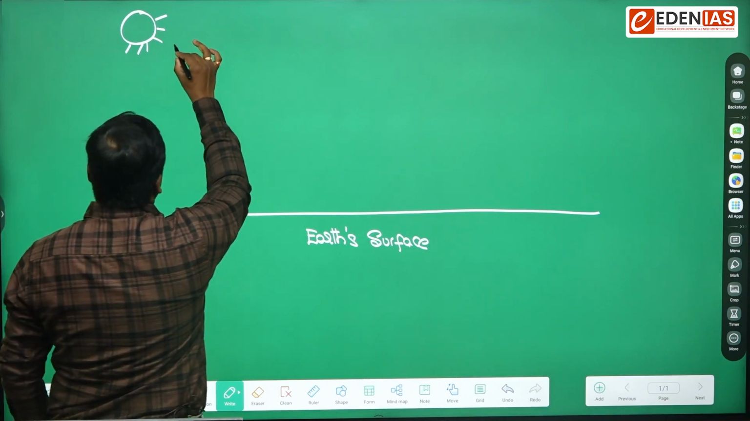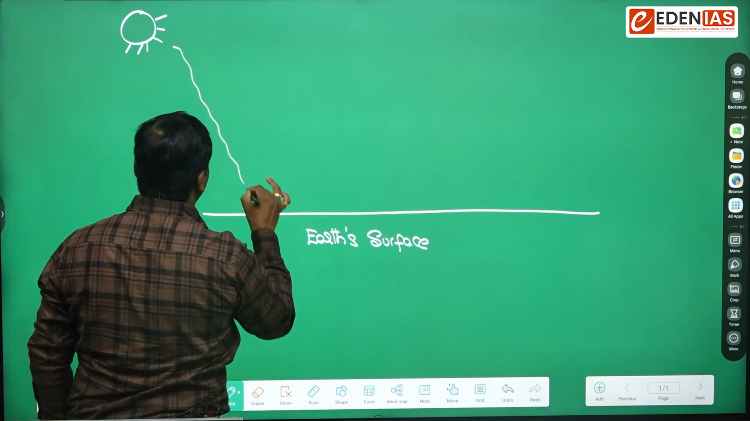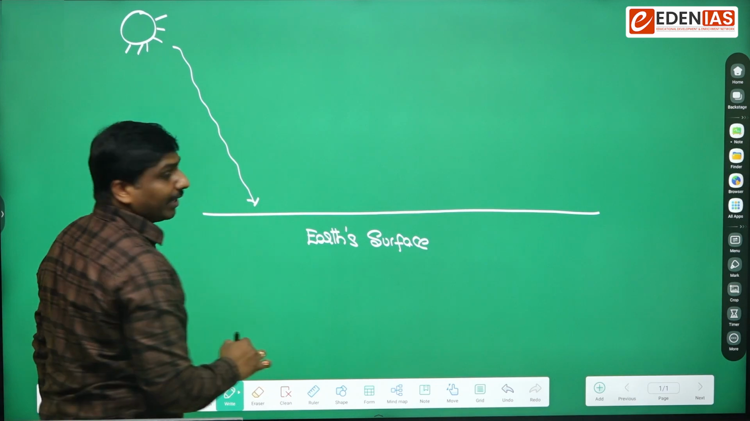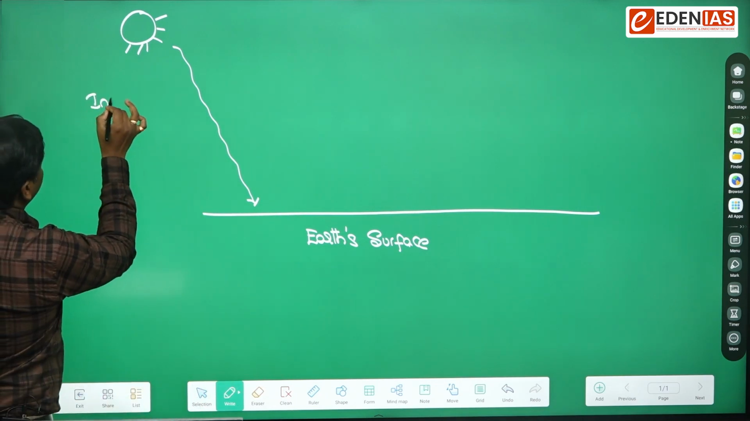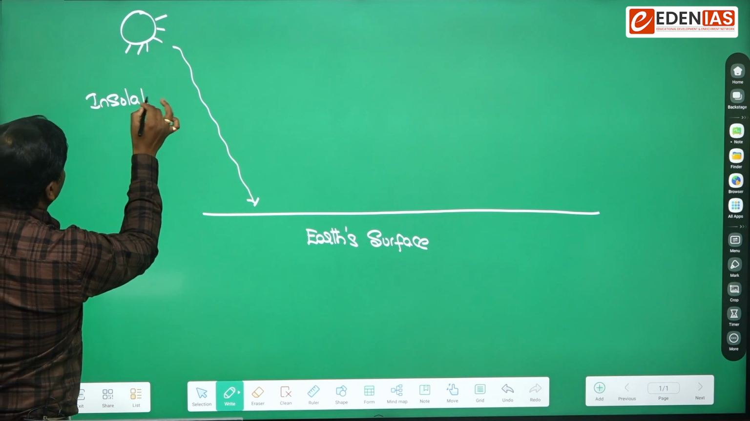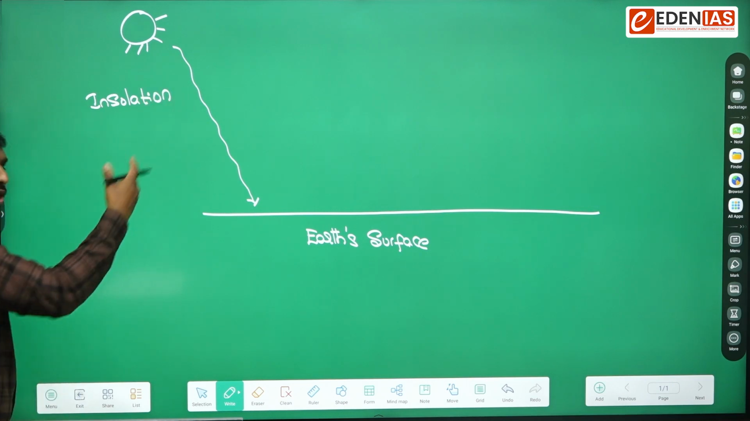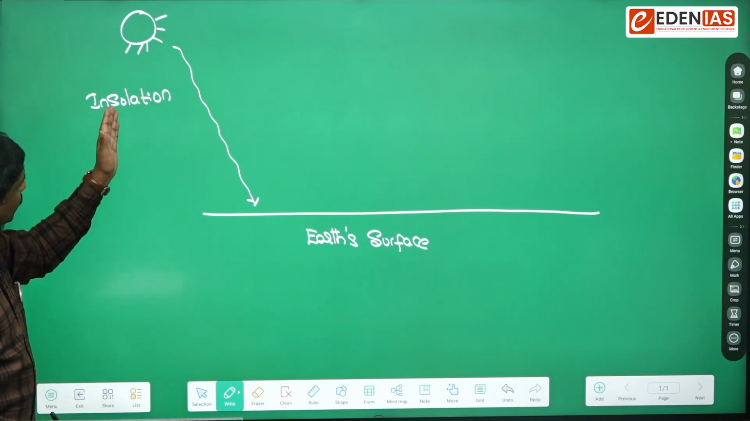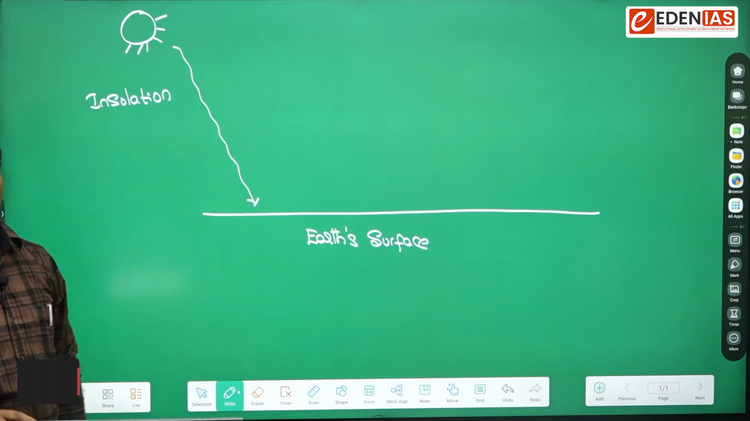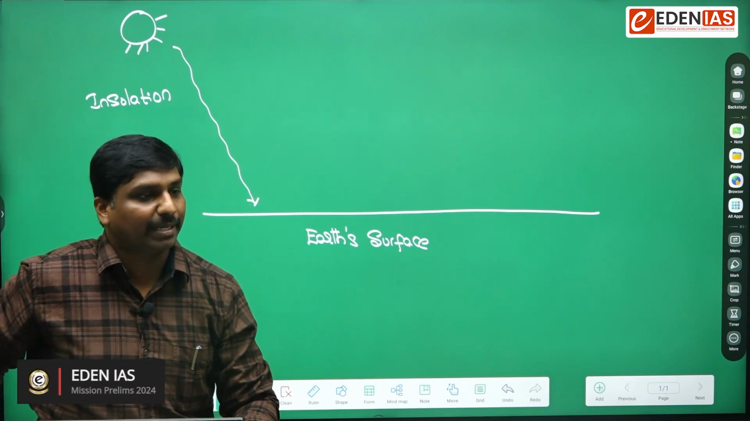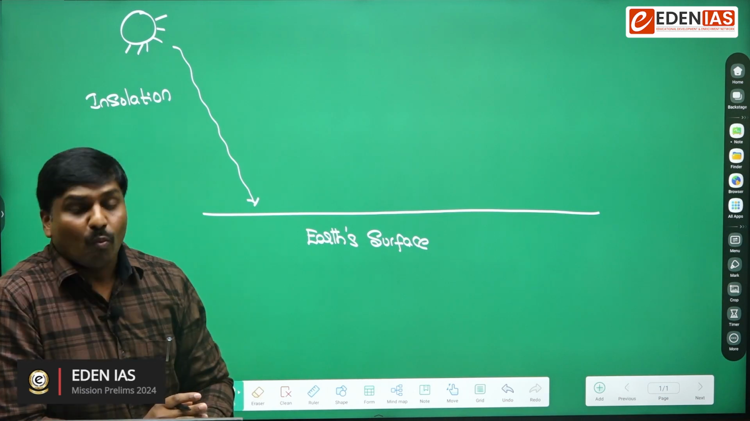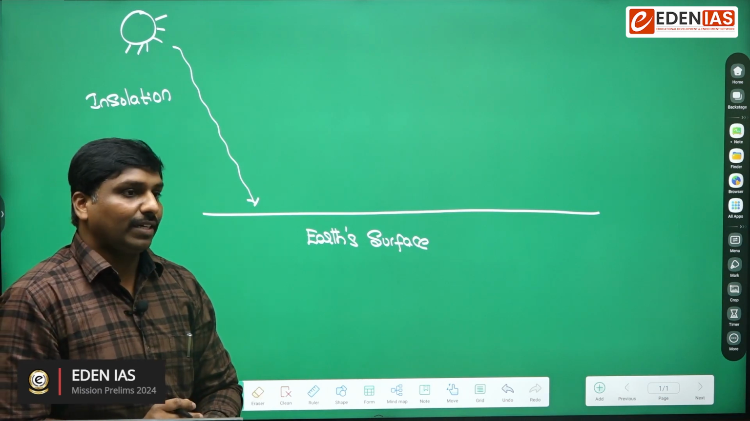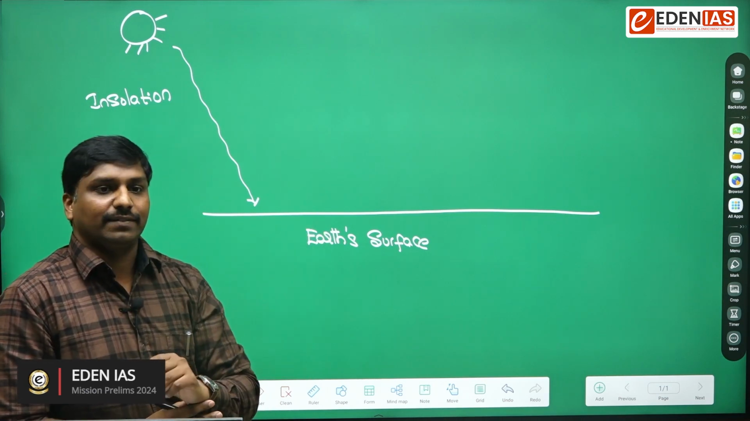Yes, so usually we have solar radiation that is coming from the sun, and we will call that insolation, or in short form, incoming solar radiation. I'm writing it in short form, and this is also another name for that. And what is the wavelength in which insolation would be received?